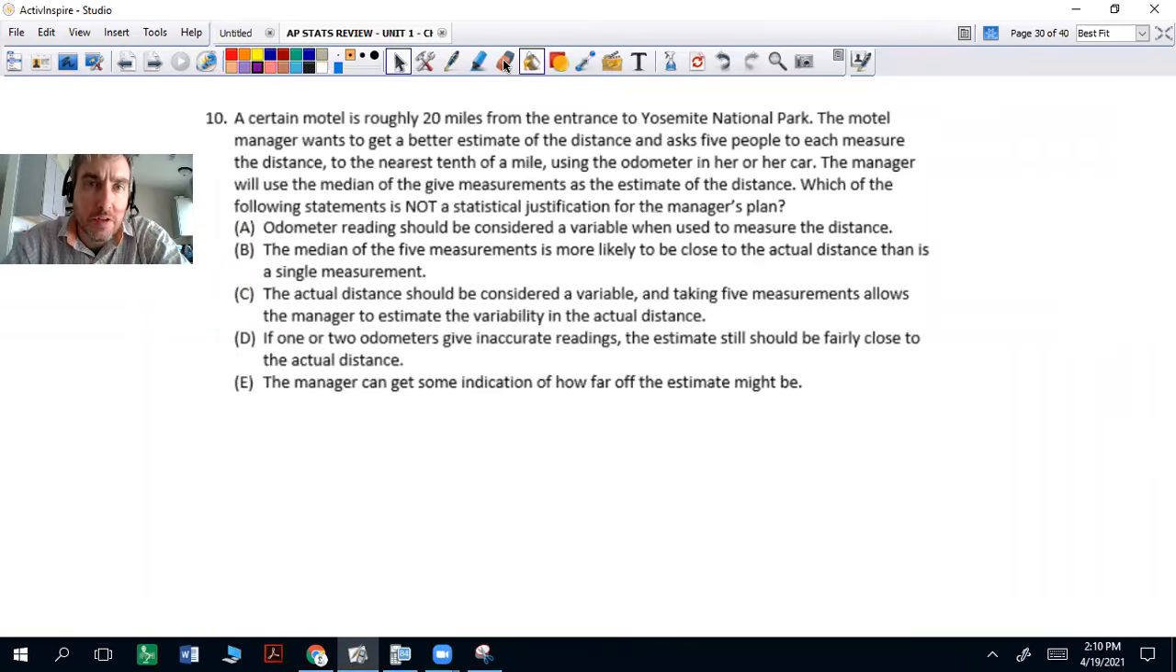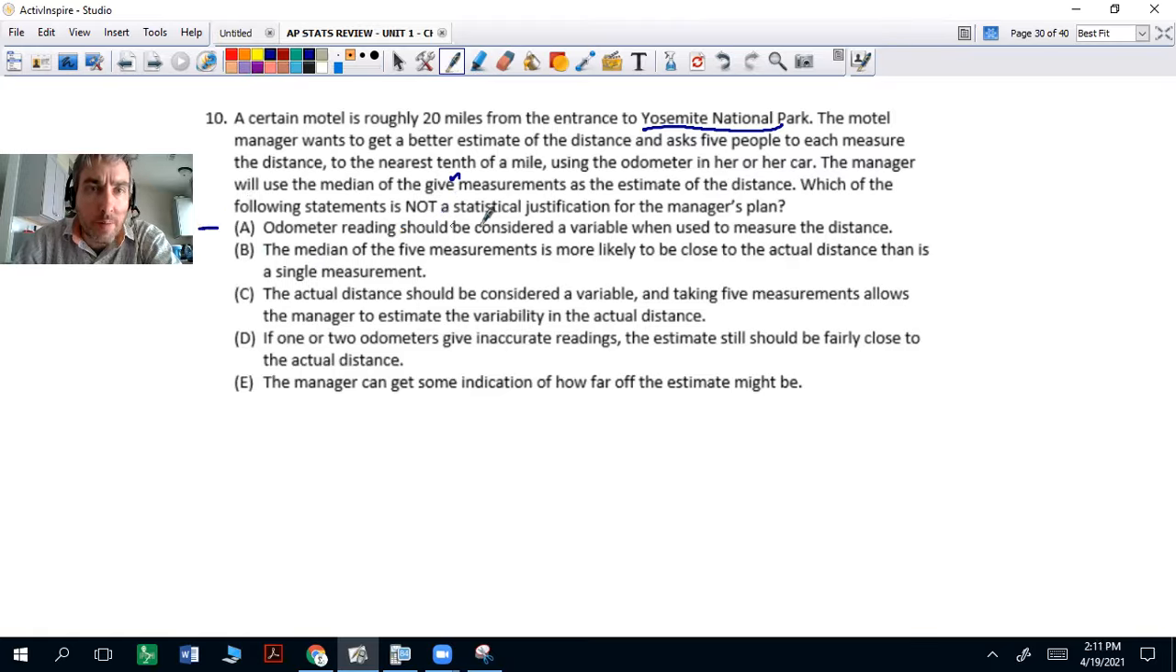Okay, this question is challenging because it's conceptual. You have to think about it real hard. A certain motel is roughly 20 miles from the entrance to Yosemite National Park. Always wanted to visit there. The motel manager wants to get a better estimate of the distance and asks 5 people to each measure the distance, to the nearest tenth of a mile, using the odometer in his or her car. The manager will use the median of the given measurements as the estimate of the distance. Which of the following statements is not a statistical justification for the manager's plan?